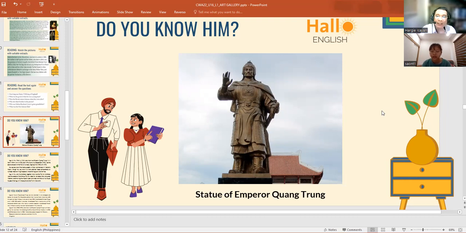But now it's the president. So we have the same. Okay, good. And Emperor Quang Trung was a king a long time before, right? Yeah, he already died.